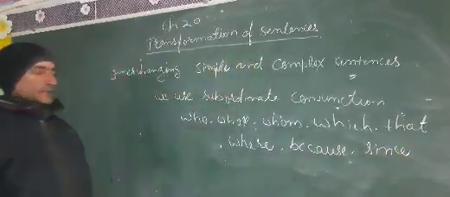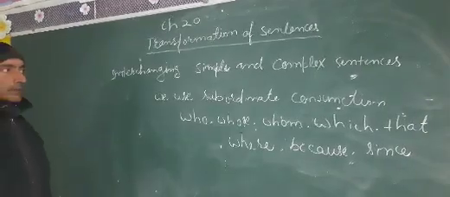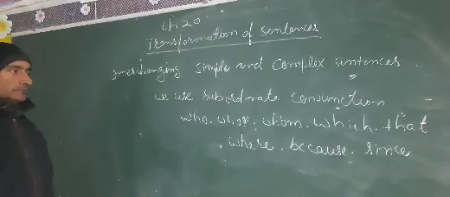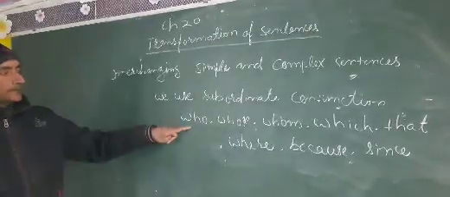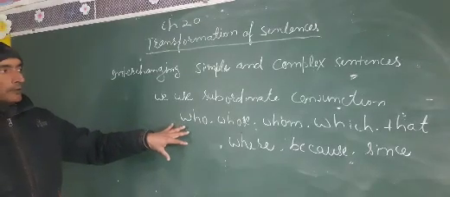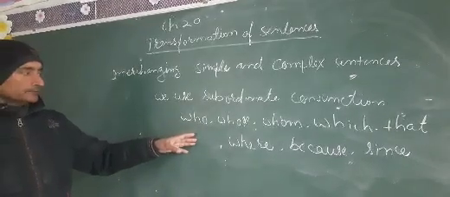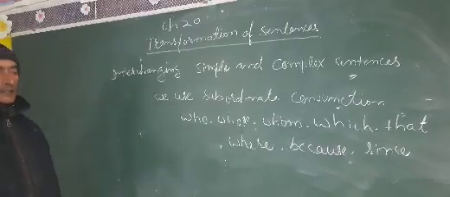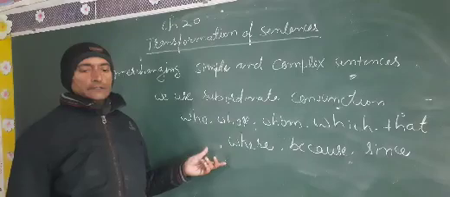These are the conjunctions we can use to join two clauses in complex sentence. Okay? So if you remember all these conjunctions, you can very easily identify the complex sentence, because we know the conjunction, and these conjunctions are called subordinate conjunction.